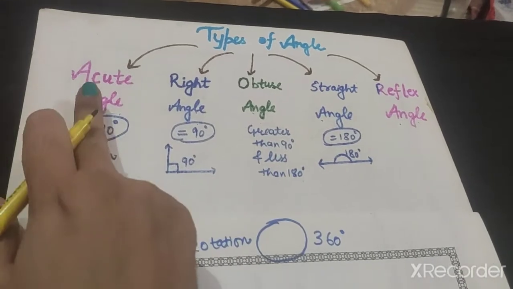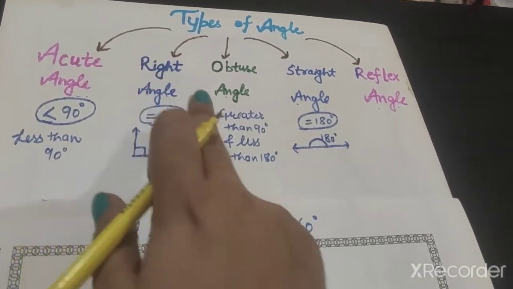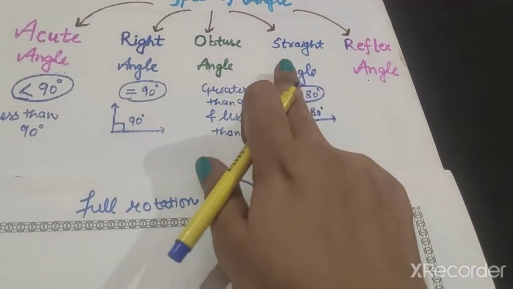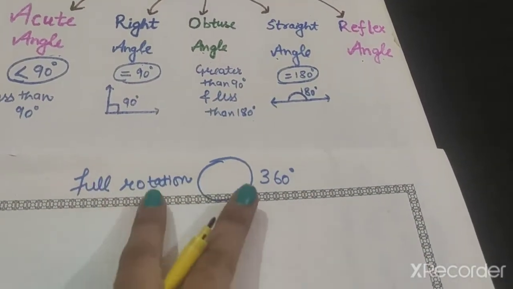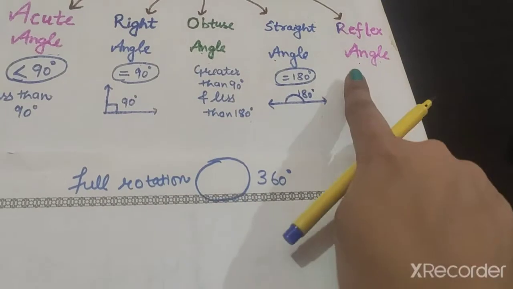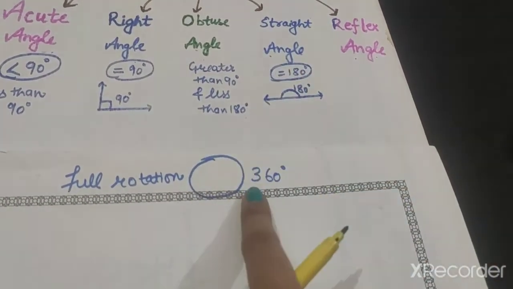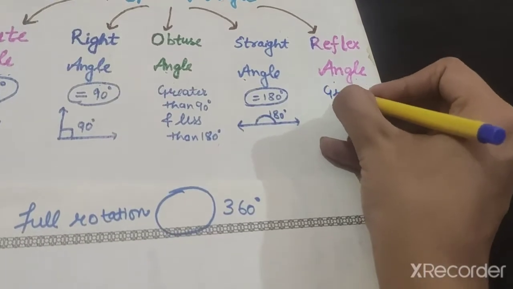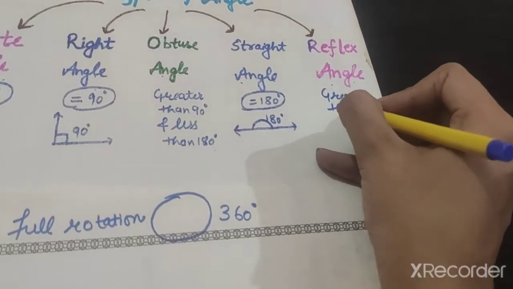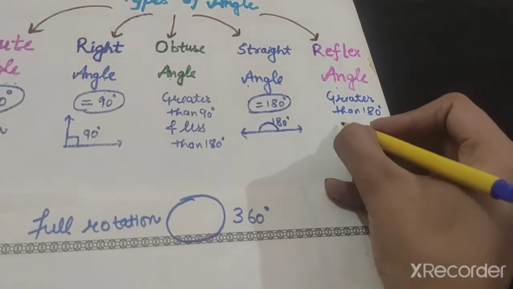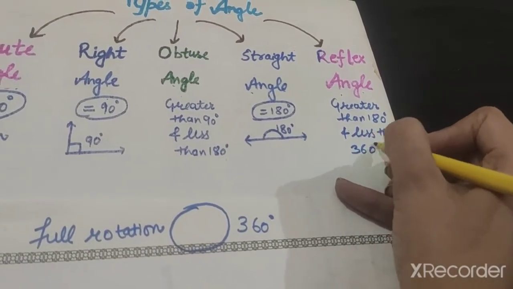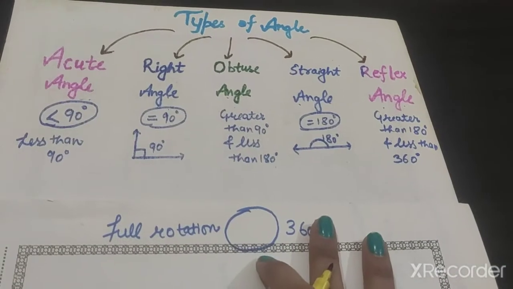You can learn all these angles in a specific order. Less than 90, acute; equal to 90, right; greater than 90 and less than 180, obtuse; equal to 180, straight angle; and full rotation, 360. Now the reflex angle is between 180 and 360. So a reflex angle is an angle which is greater than 180 degrees but less than 360 degrees. So these are the basic types of angles.